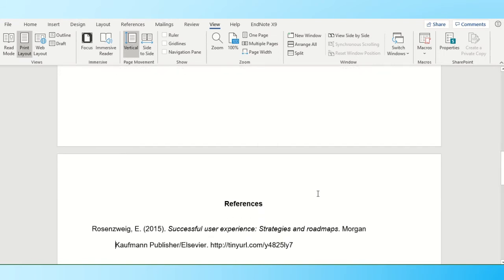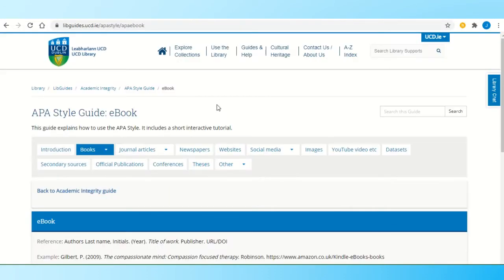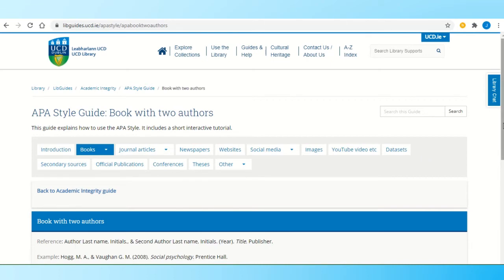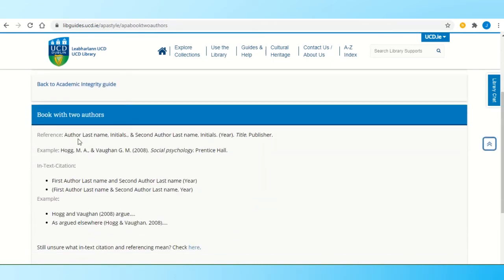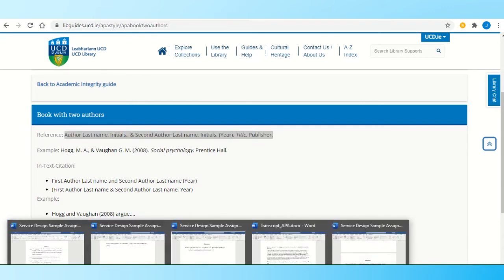Next, what I need to do is include the full reference in my reference list at the end. As this is a book with two authors, what I can do is go to the library's Academic Integrity Guide, and from the drop down select book with two authors. Here you will see I have the example of what the reference should look like. A handy trick is to copy and paste this information into my Word document.